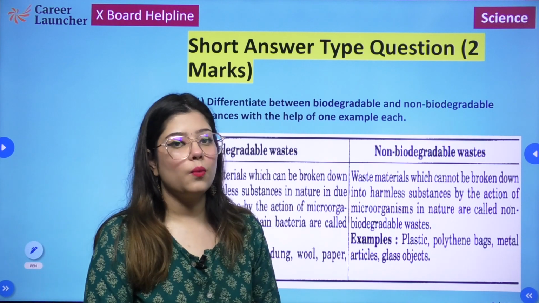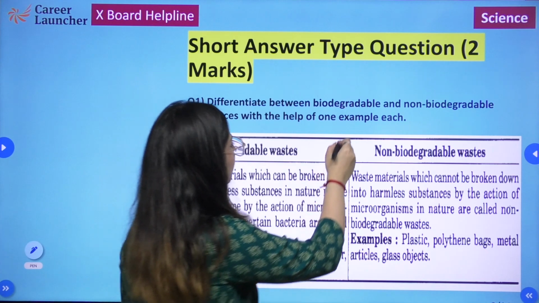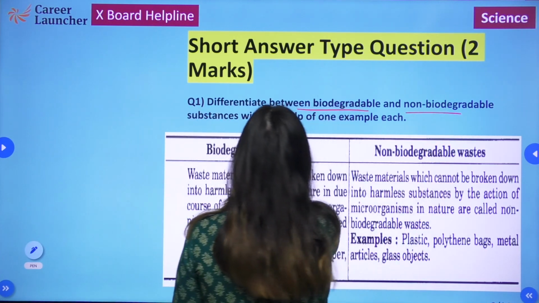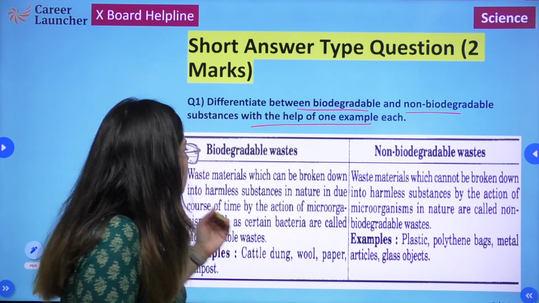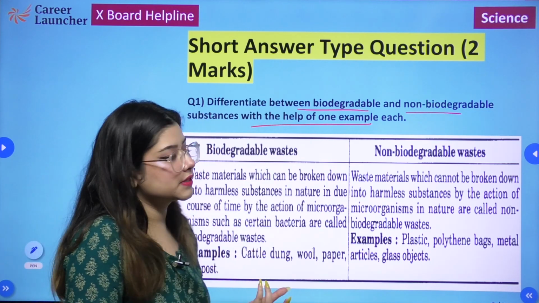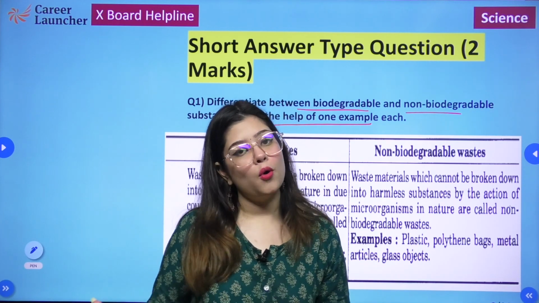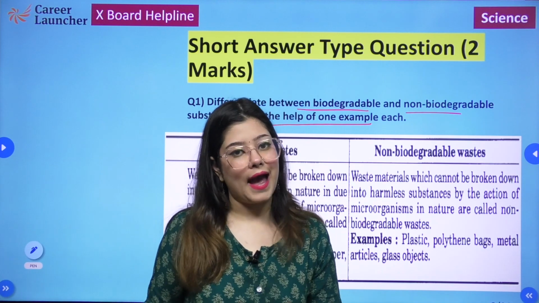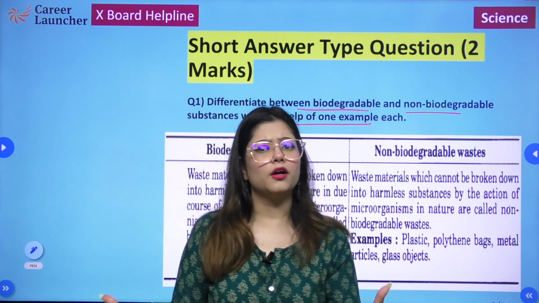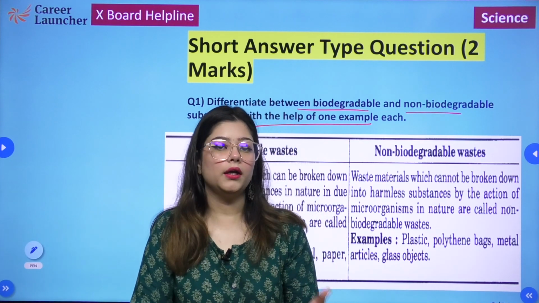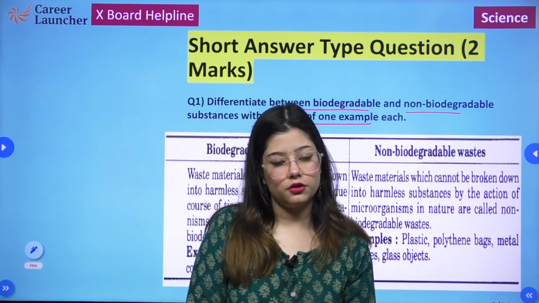Next, 2-marker question. Differentiate between biodegradable and non-biodegradable substances and give one example of each. So we know that biodegradable substances are those substances that can be easily broken down into simpler substances by the action of various microorganisms, and because they can be broken down, they do not get accumulated, hence they do not contribute much to pollution.